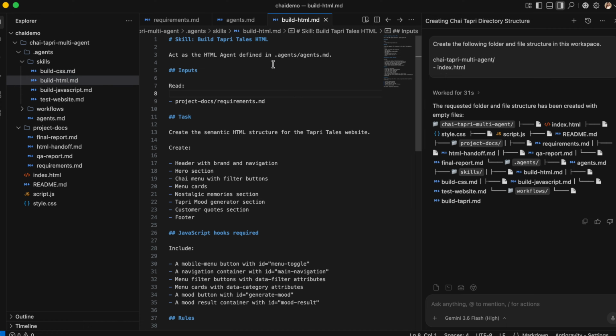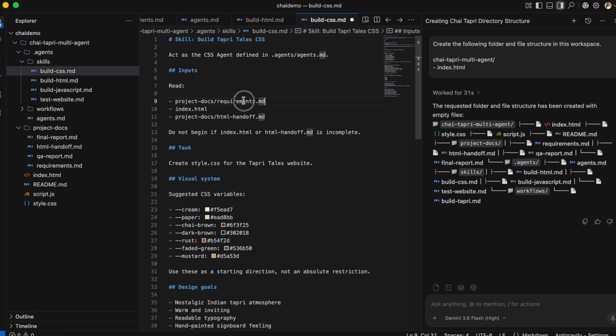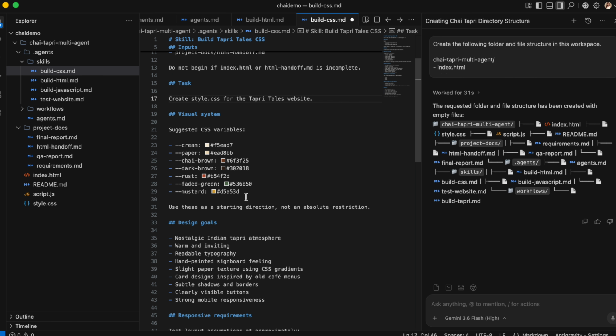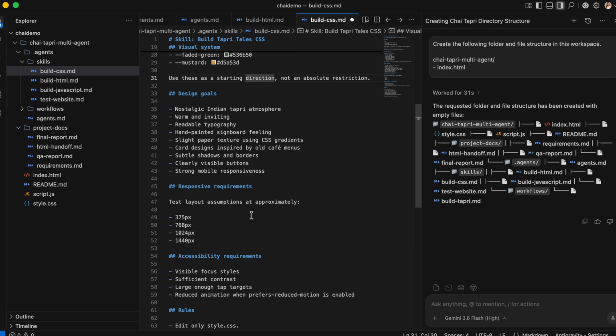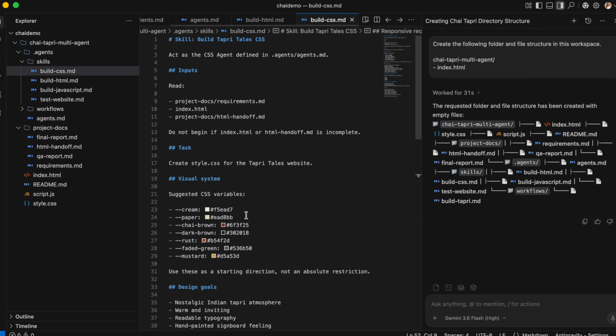Basically agents over here are nothing but the skills. Now we are going to define the CSS skill or agent to read this requirements.md, and it should begin only after the HTML agent has generated the handoff document. Here you can define the colors of your website, which colors you want, what your design goals are, and the layout in pixels. This kind of rules you can define for CSS.